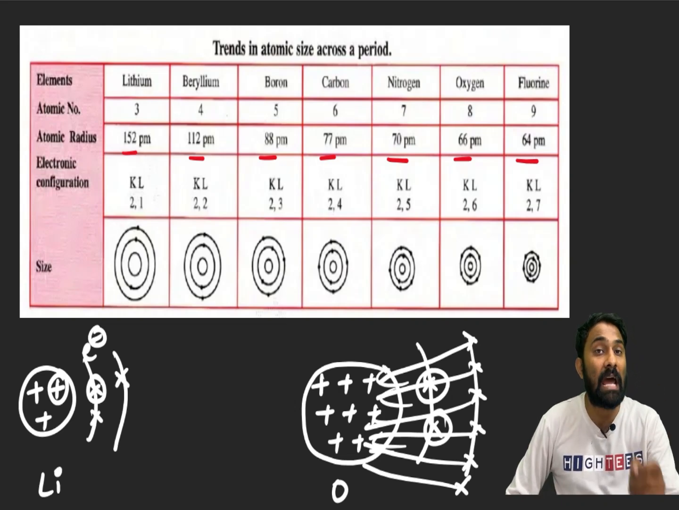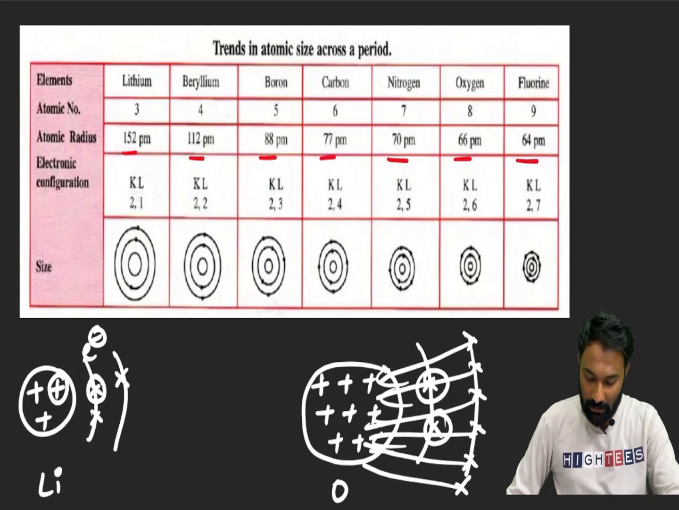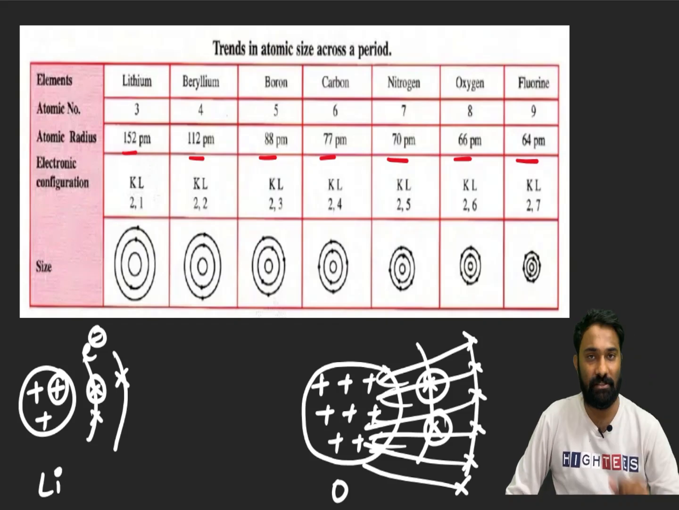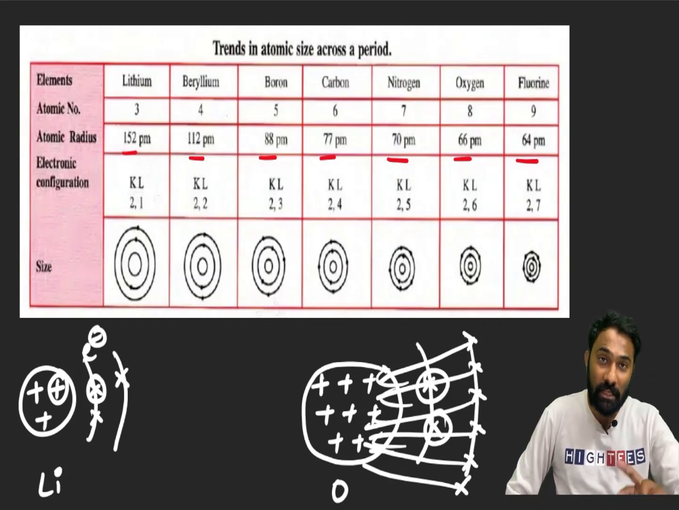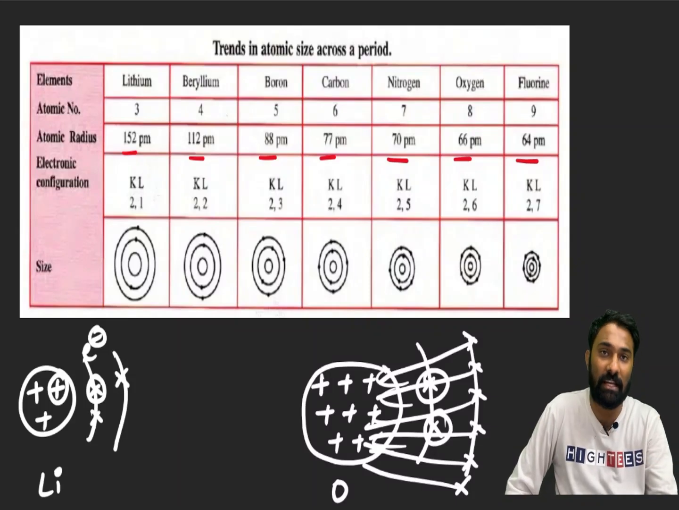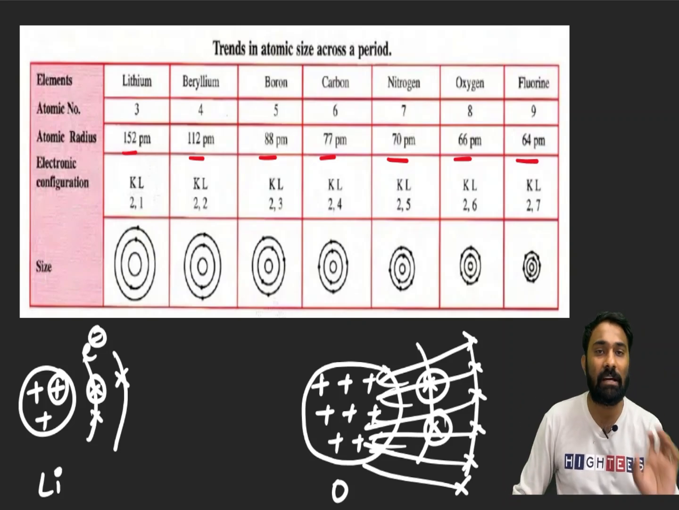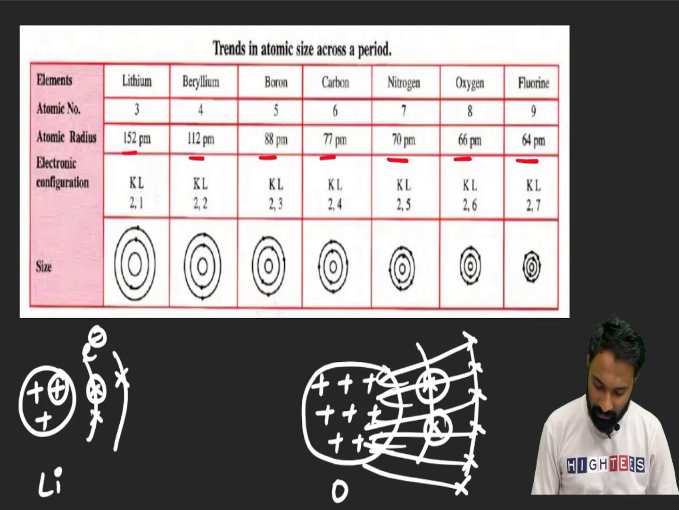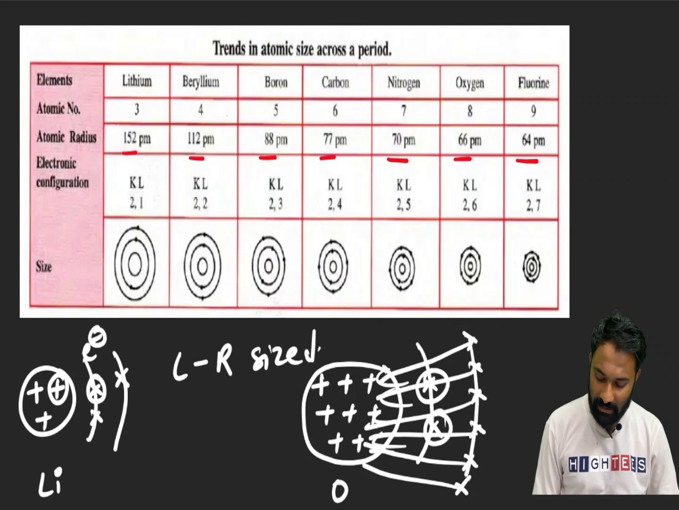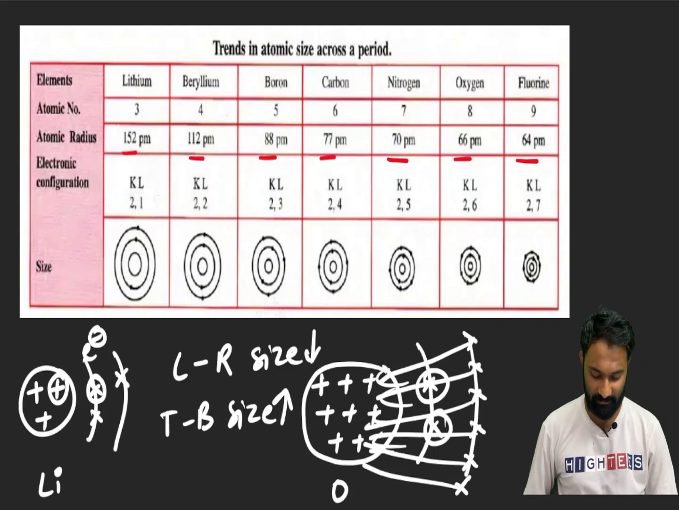When electrons are added in the same shell, in the nucleus also 1 proton will increase. So the nuclear charge increases, the valence shell comes closer, and the atomic size decreases. Clear? So what we have studied: left to right, size decreases; top to bottom, size increases. That's it.